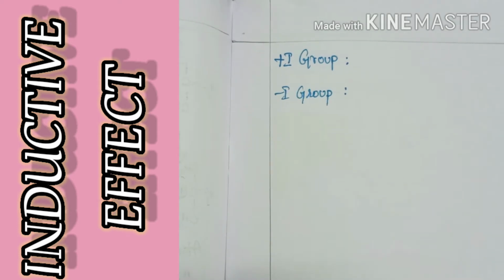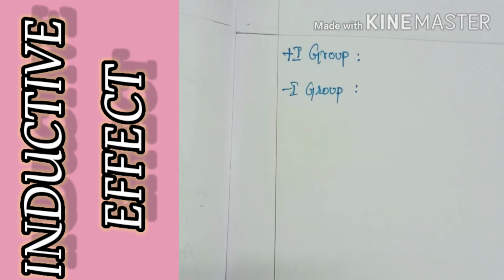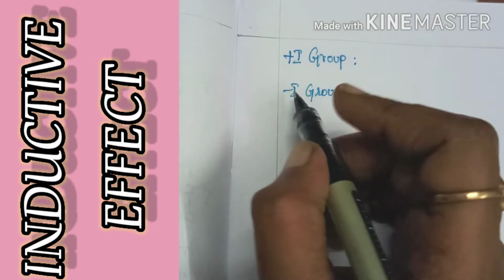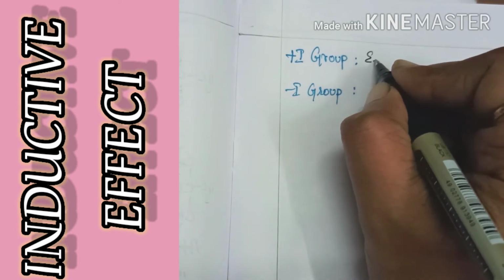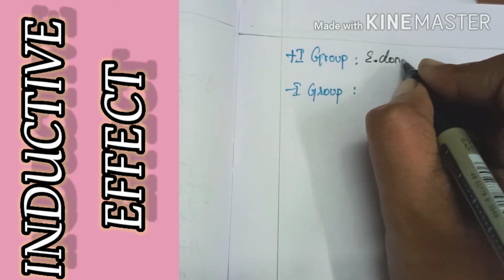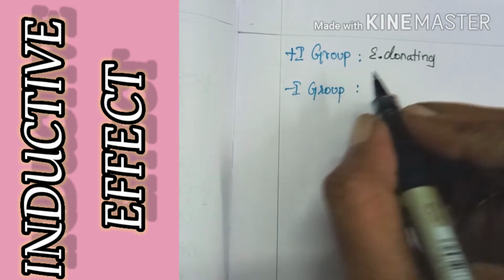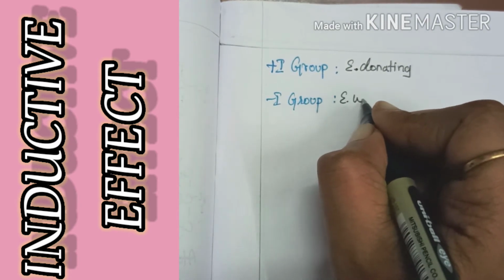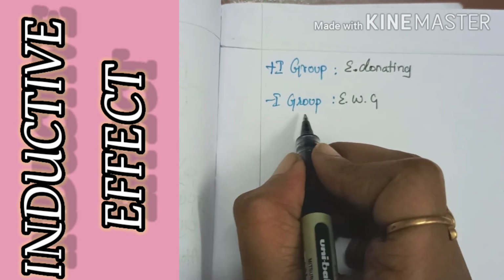So next, based on the ability of the substituent, whether it can donate the electron or accept the electron, they can be classified into two groups. One is plus I group, the other one is minus I group. Plus I groups are the groups which can easily donate electrons. So electron donating groups are known as plus I group, and electron withdrawing groups are known as minus I group.